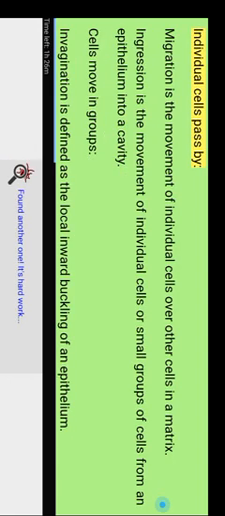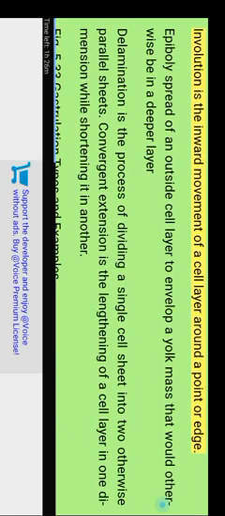Individual cells pass by. Migration is the movement of individual cells over other cells in a matrix. Ingression is the movement of individual cells or small groups of cells from an epithelium into a cavity. Cells move in groups. Invagination is defined as the local inward buckling of an epithelium. Involution is the inward movement of a cell layer around a point or edge.